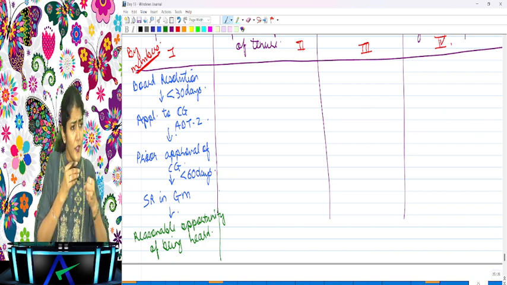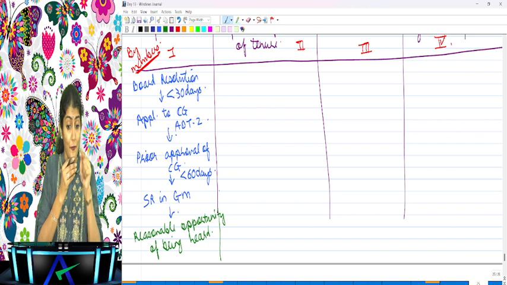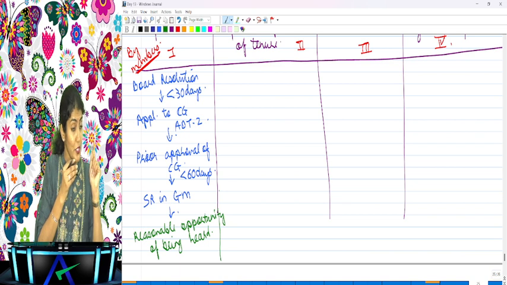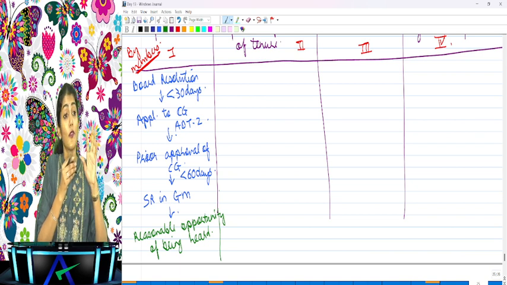So do you see? You say immediately. It says what so much problem you are having with the auditor. Okay, right now you want to remove the auditor of the company. Central government says let us look into it. So prior approval of the central government is required. If I want to remove the auditor at the expiry of his term, prior approval of CG is not required. But in situation 1, what does it say? What is so much? And okay, you want to remove the auditor. What is so much of the problem between the company and the auditor that you want to remove the auditor immediately? Are you understanding that?